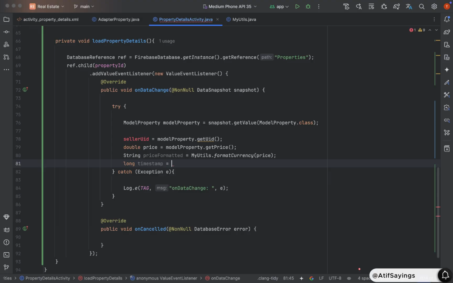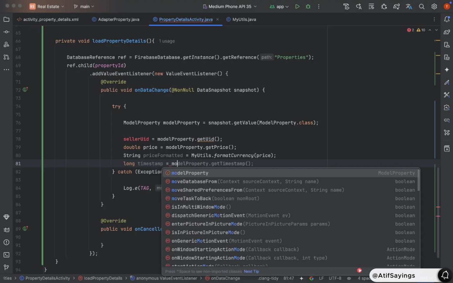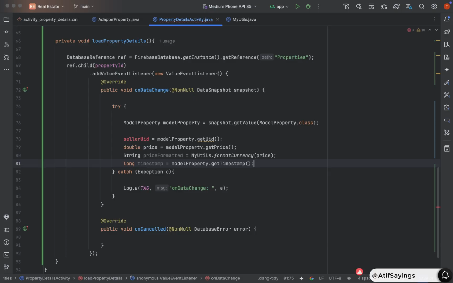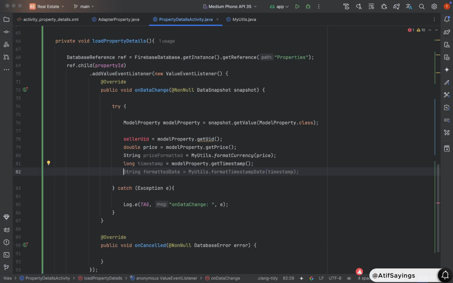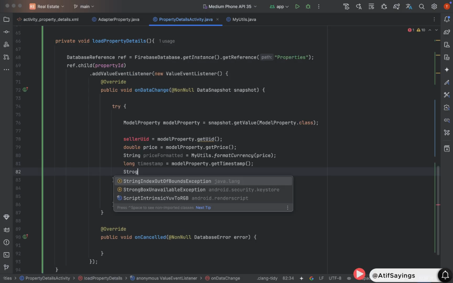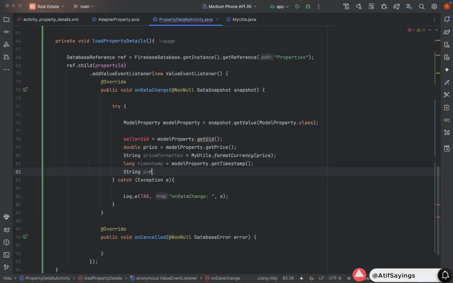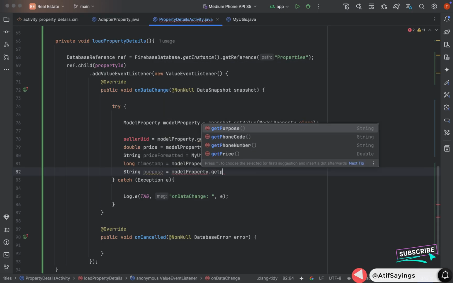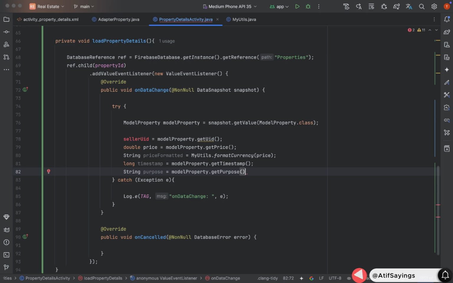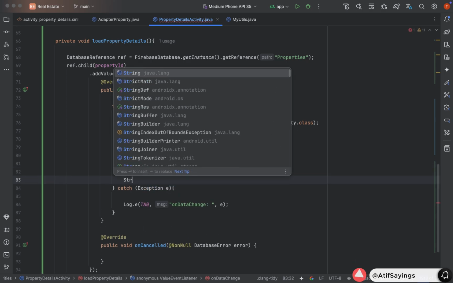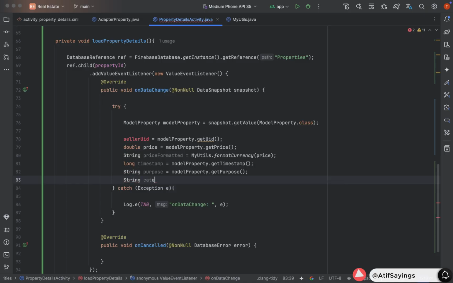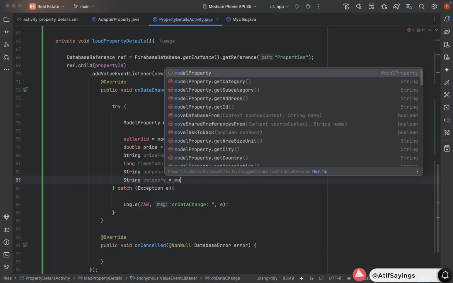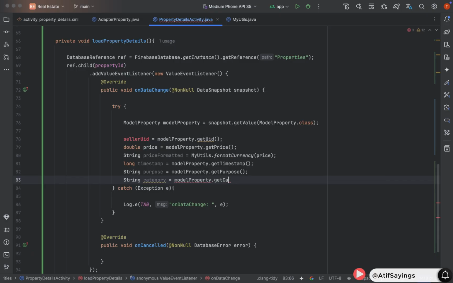Type will be long, name will be timestamp equal to model property dot get timestamp. After getting the timestamp of the property, we need to get the purpose of the property that is of type string. String name will be purpose equal to model property dot get purpose. After getting the purpose, we will get the category of the property using string category equal to model property dot get category.